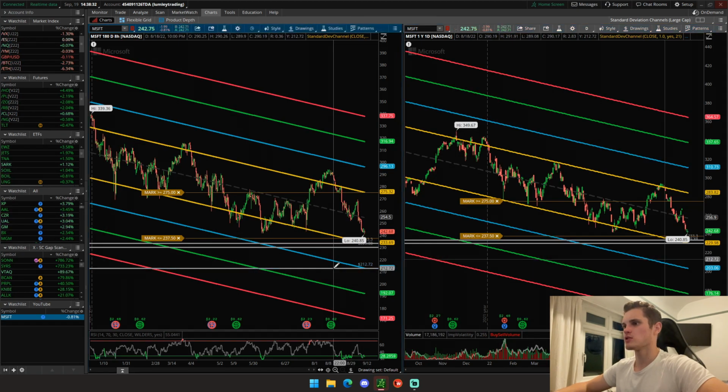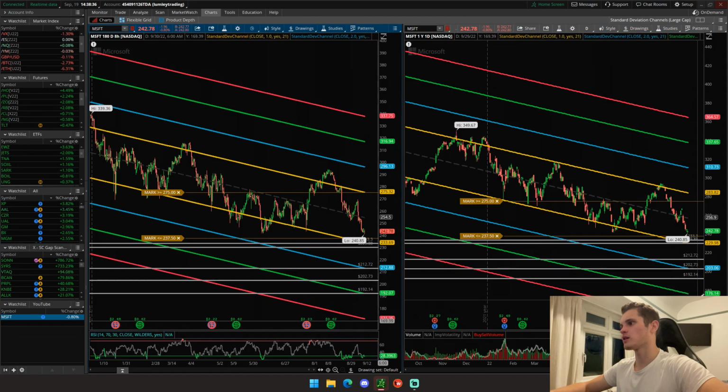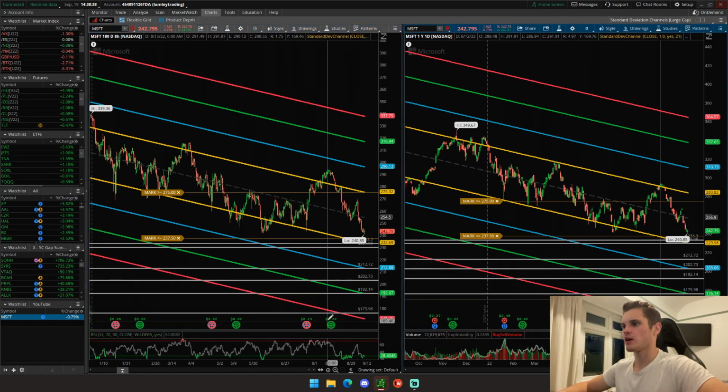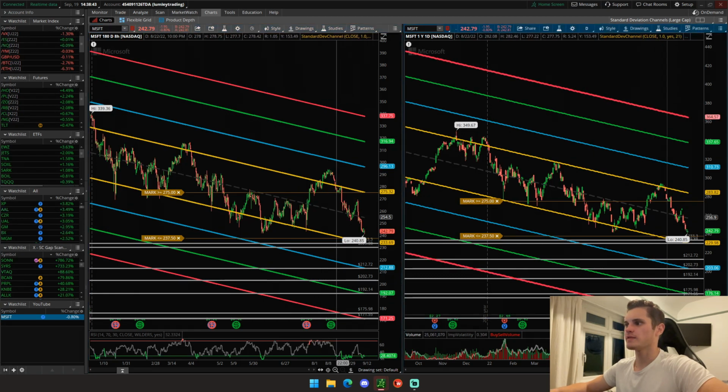Now if we continue down, we're looking at the 212, the 202, the 190, the 175, and the final levels at 171 and 150. Now obviously some of these are very far off, so really the key focus would be the 202, the 212, and the current supports we're coming into now at around 233 to 230.